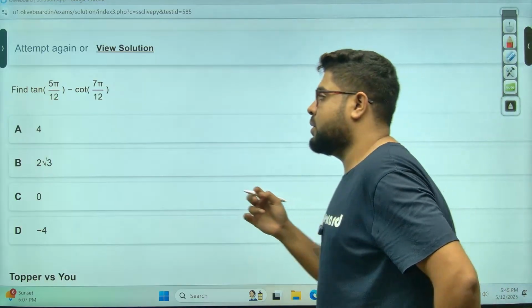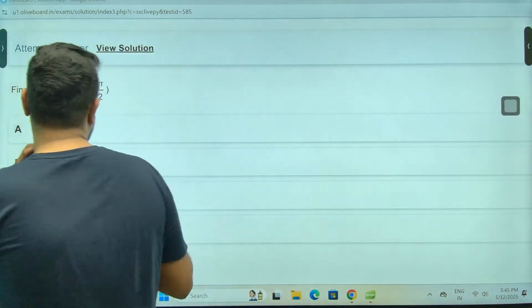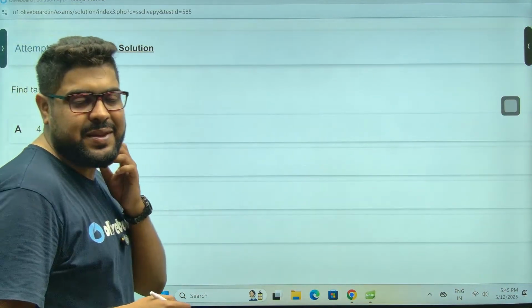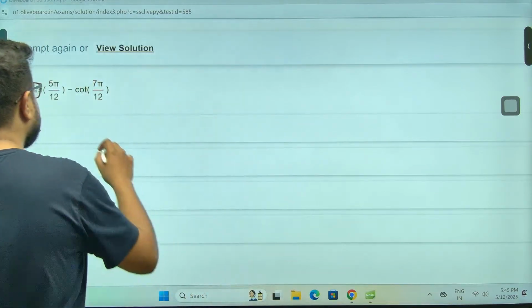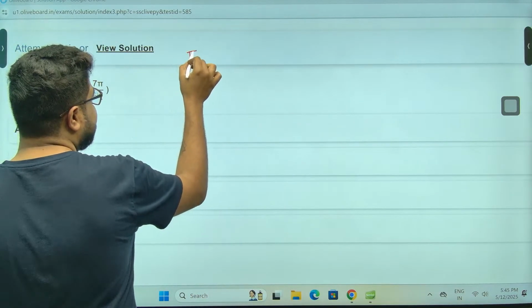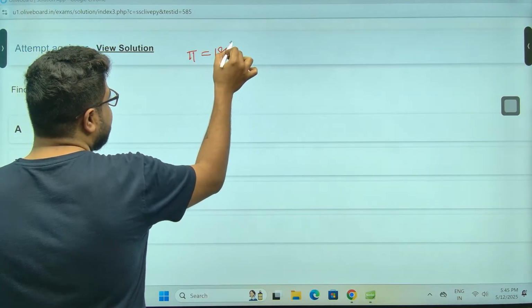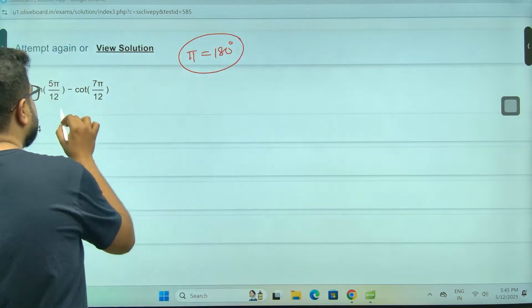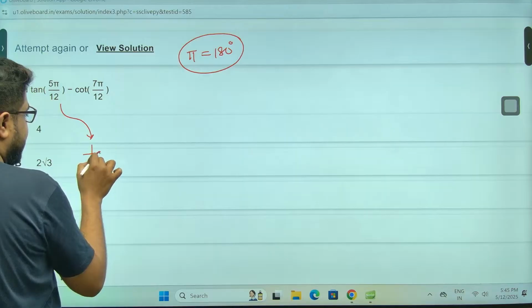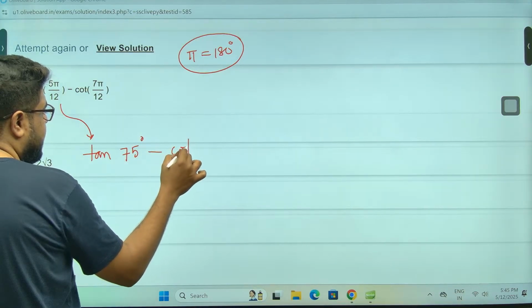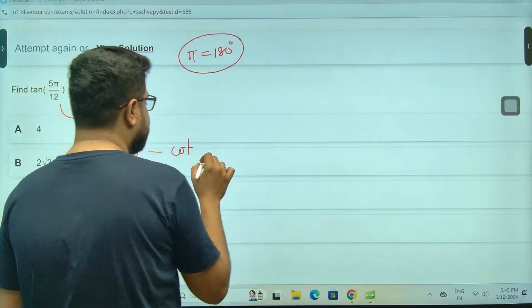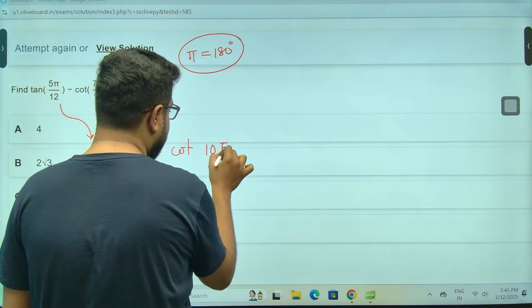Sir, pi by 12. Pi by 12 is 15 degrees. Pi is 180 degrees, you can check. 12 into 15 is 180. So that means it is tan 5 into 15, meaning 75 degrees, minus cot 7 into 15, sir. 7 into 15 is 105 degrees.